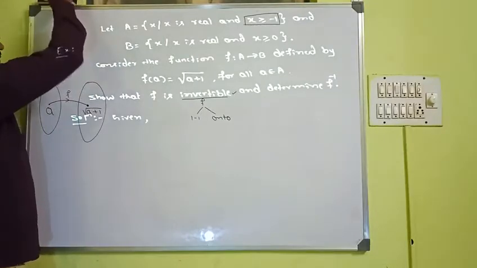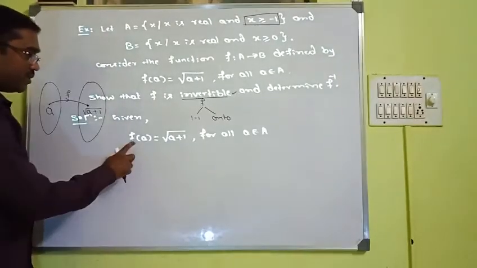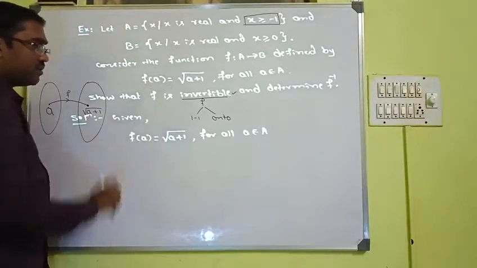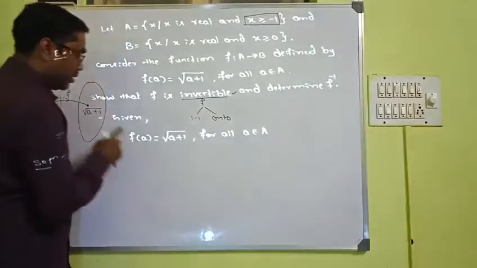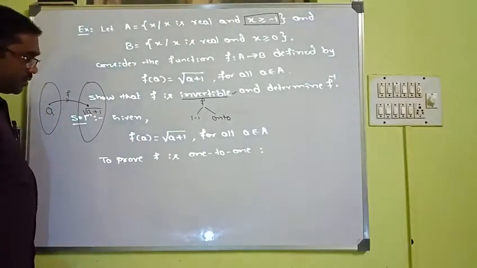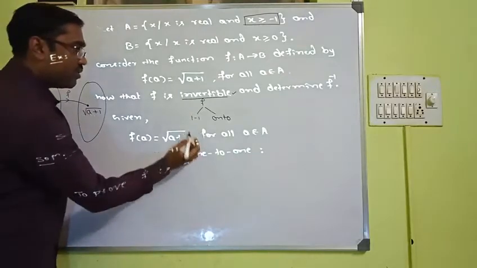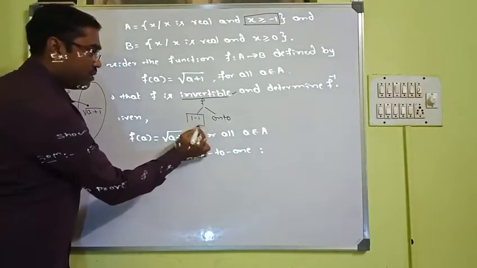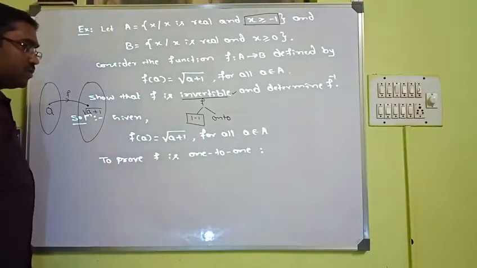Let us see, what is given? The function is given in this way for all a belonging to the set A. To prove f is 1 to 1, let us prove the first case.